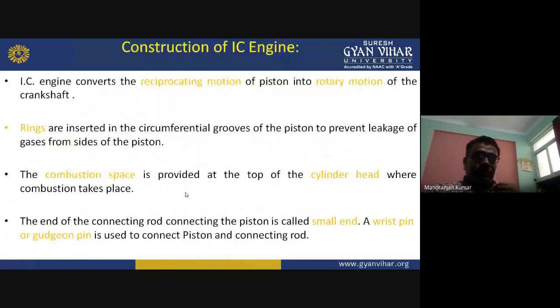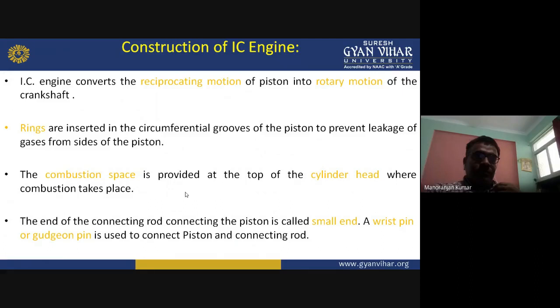What does the IC engine do? It converts the reciprocating motion of the piston, because the piston moves in a reciprocating manner, up and down in a single line. The motion of the piston is reciprocating, whereas the motion of the crankshaft is rotary. It will rotate around its axis. So the IC engine converts the reciprocating motion of the piston into rotary motion of the crankshaft.